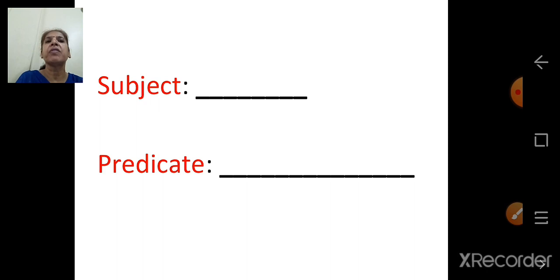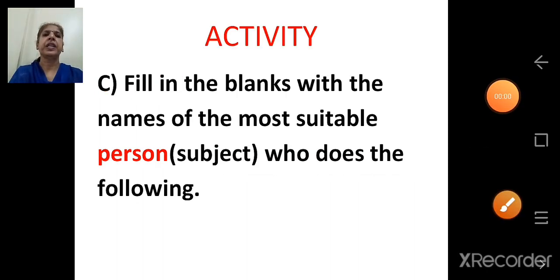So this you have to do on your own. Next activity. Fill in the blanks with the names of the most suitable person who does the following. For example, a dash teaches in the school. So who is that most suitable person? A teacher.